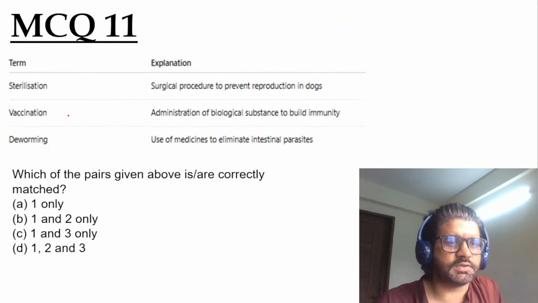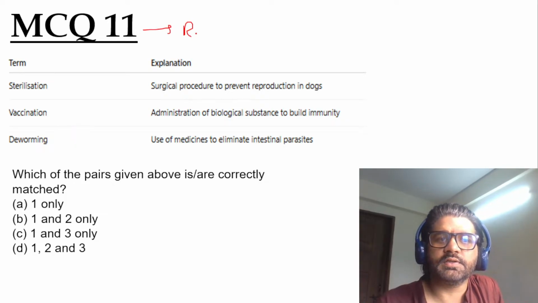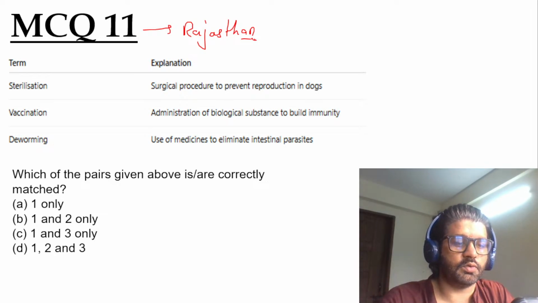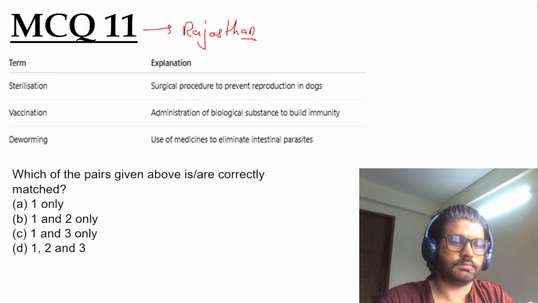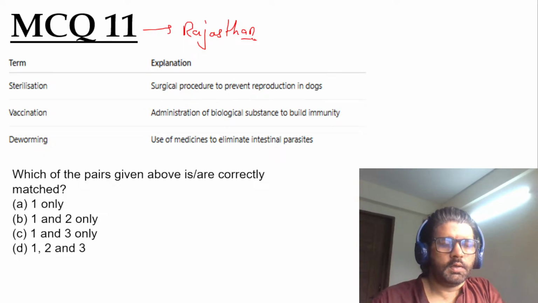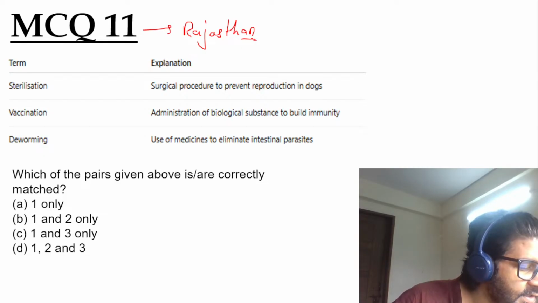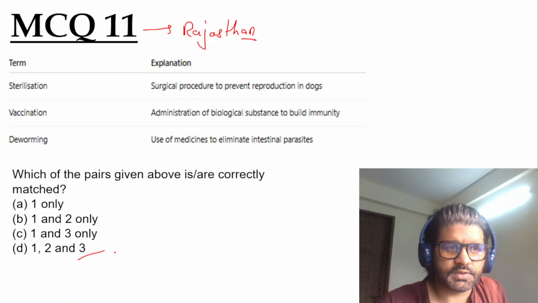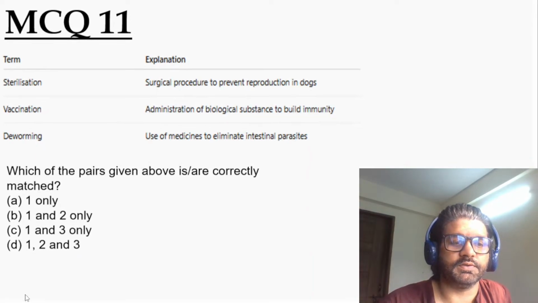MCQ 11, what is the answer? Sterilization, vaccination, deworming. And this was the last article of the day where we talked about Rajasthan. What is the basic difference between them? And again, I think many of you answered it yesterday only, but Rishi has given the answer D. All of the three are correct. Sterilization, vaccination, and deworming, their definitions are correctly written.